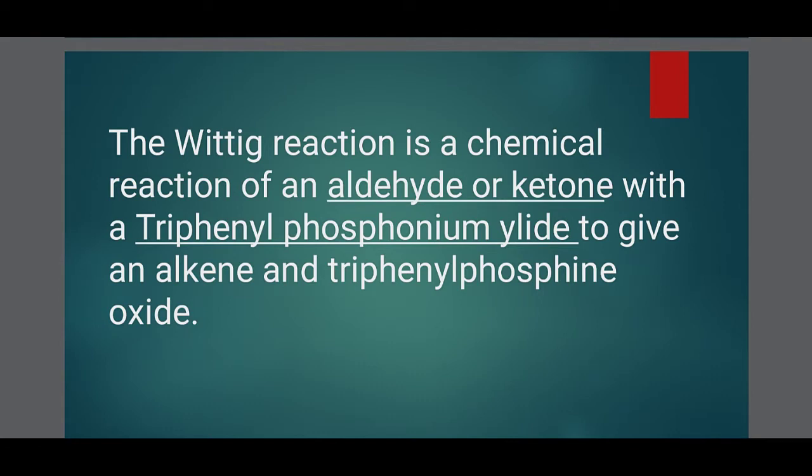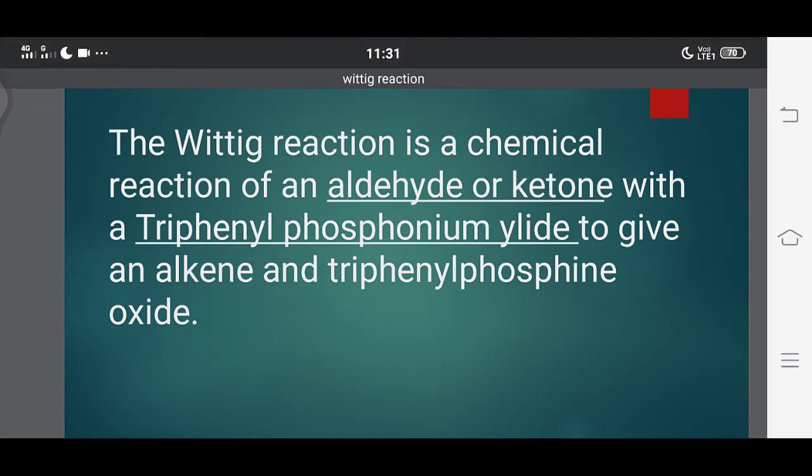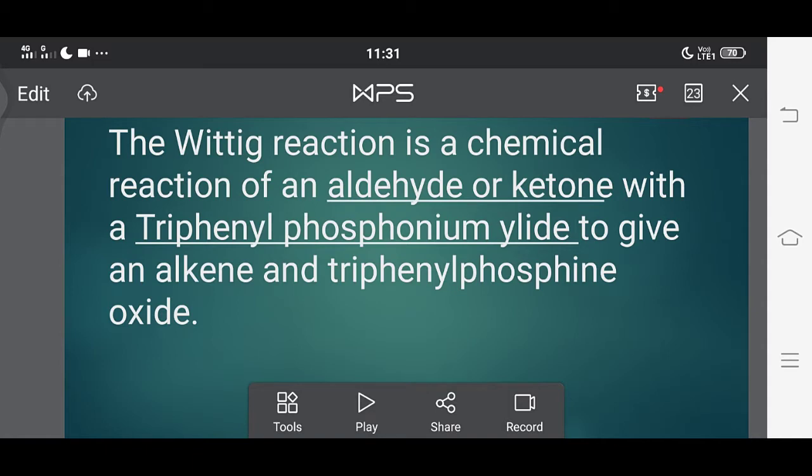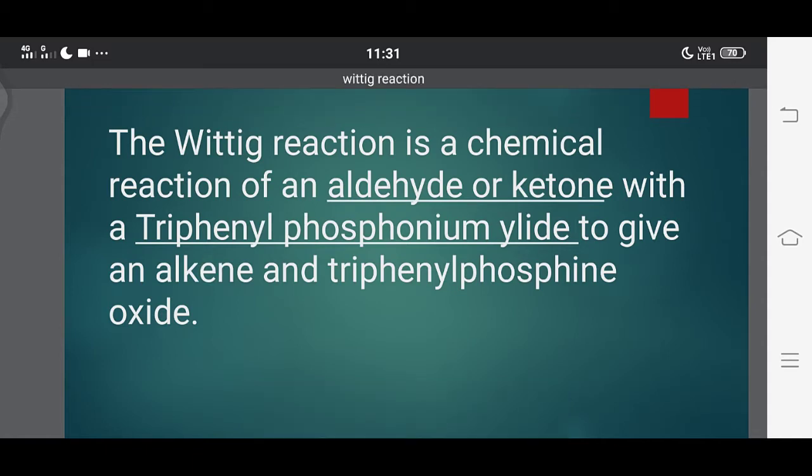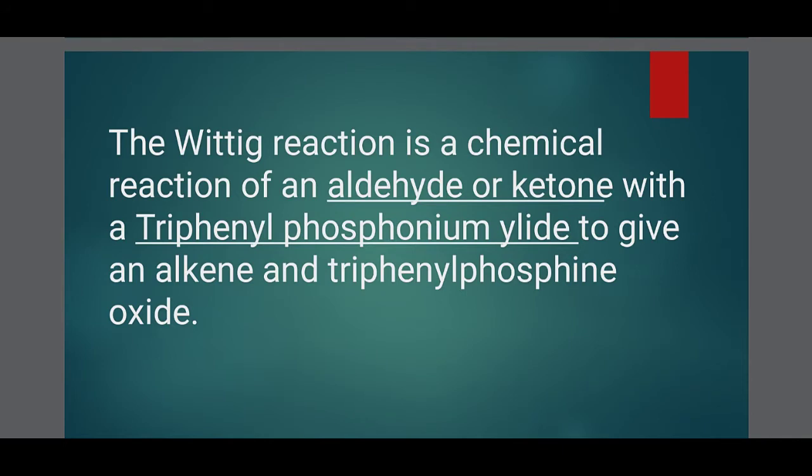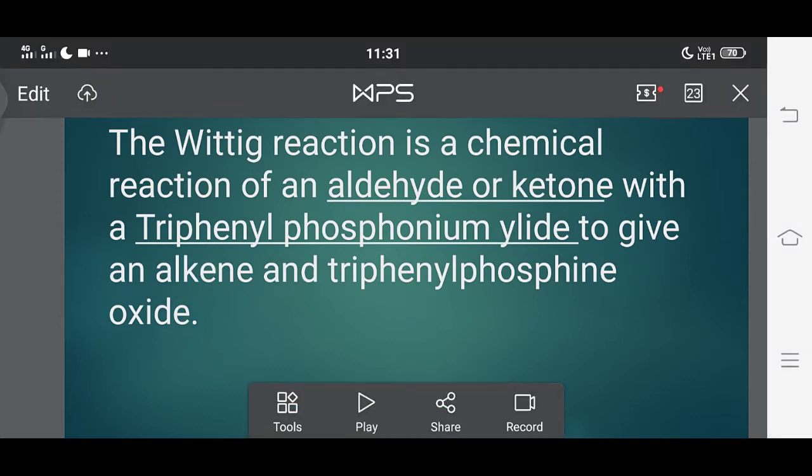The Wittig reaction is a chemical reaction of an aldehyde or ketone with triphenyl phosphonium ylide to give an alkene and triphenyl phosphine oxide. This reaction is known as the Wittig reaction. Whichever it may be, aldehyde or ketone, it reacts with the triphenyl phosphonium ylide to give an alkene and triphenyl phosphine oxide.